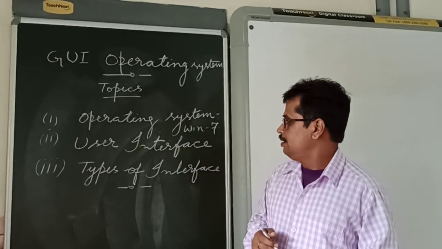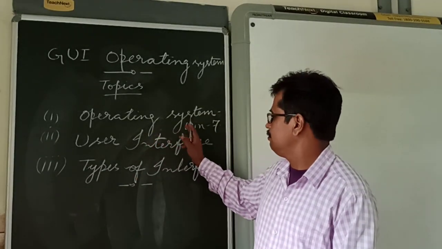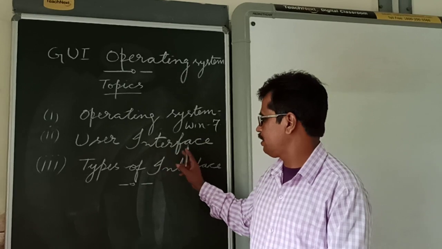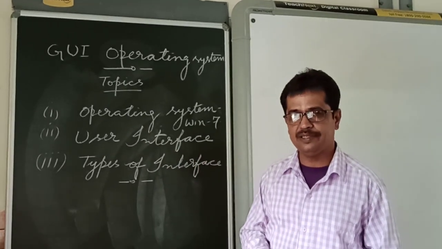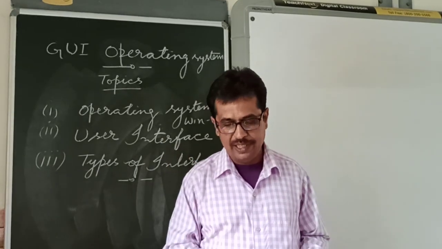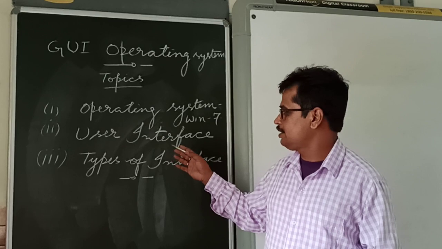So that's the three topics we had now. I hope you are understanding all these points: operating system, Windows 7, user interface, types of interface. There are two types of interfaces, that is GUI and CLI. User interface, we have discussed just now.